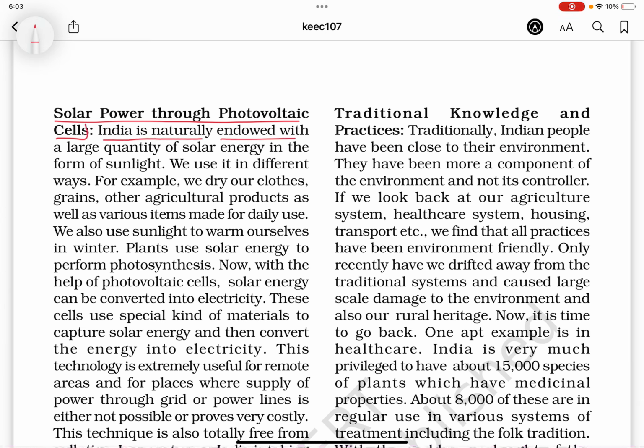transmission loss. Traditional knowledge and practices. Traditionally, Indian people have been close to their environment. They have been more a component of their environment and not its controller. If we look back at our agriculture system, healthcare system, housing, transport, etc., we find that all past practices have been environment friendly.